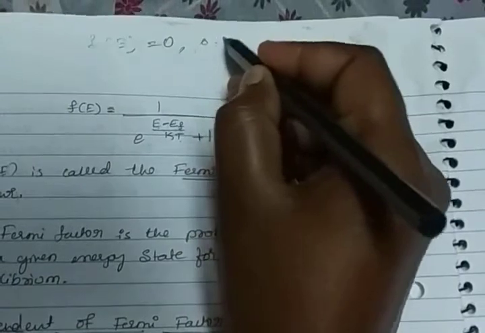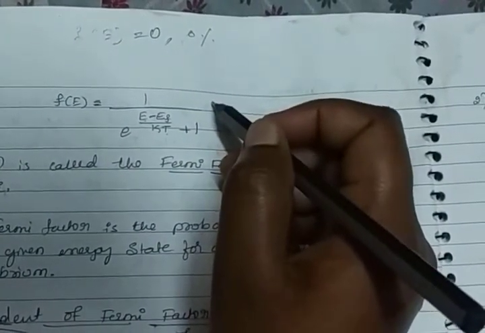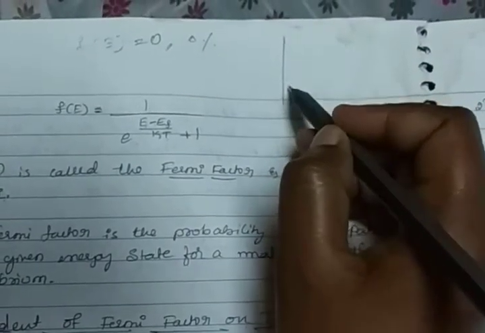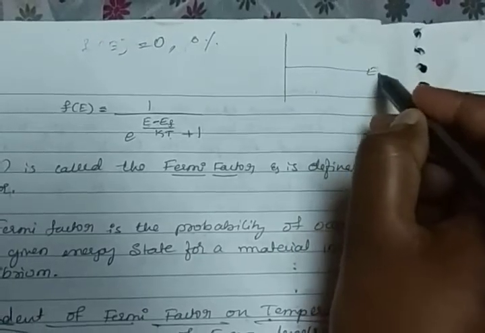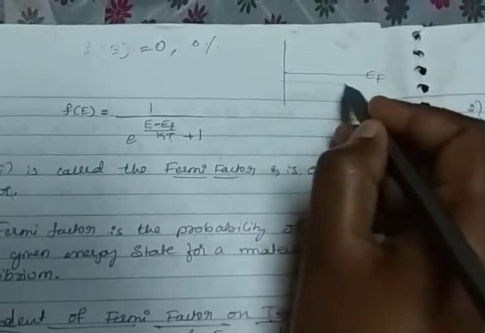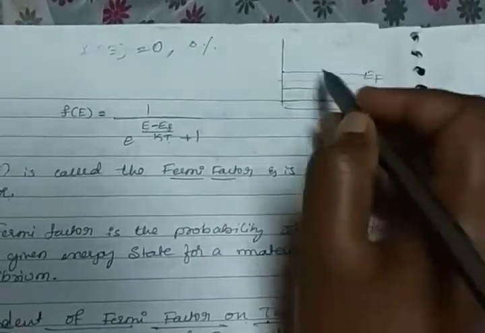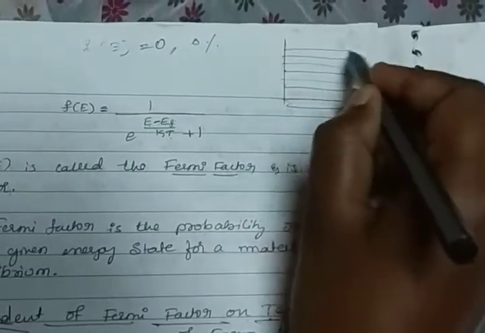So suppose f of E is equal to 0, it means 0% probability of an electron occupying the energy levels. It is explained by the energy levels. So here this is the Fermi energy level. So below and above the Fermi energy, all energy levels.